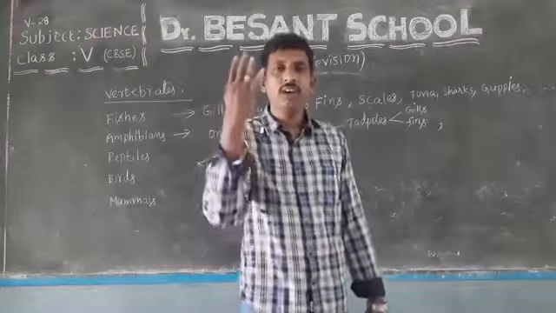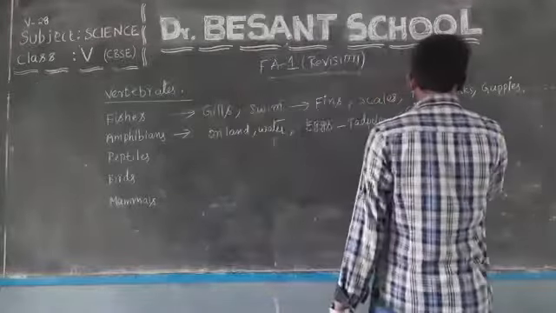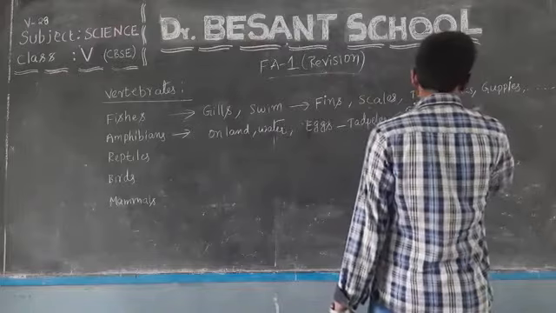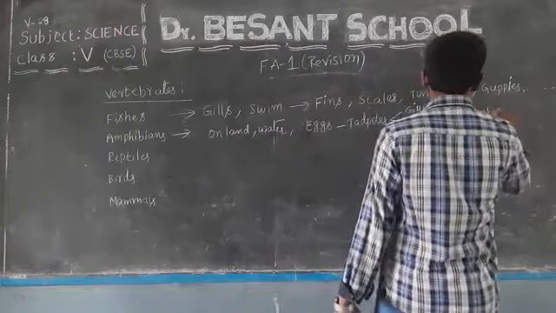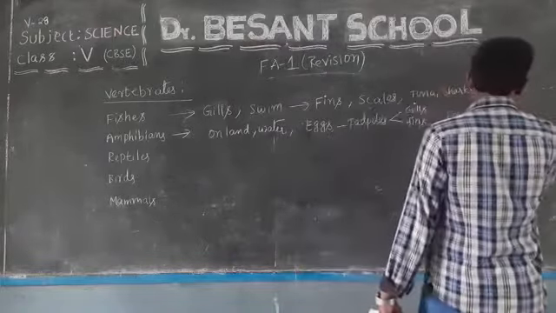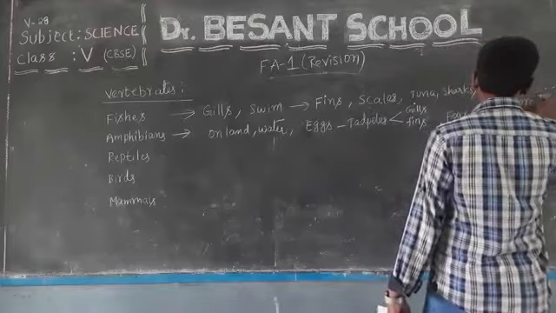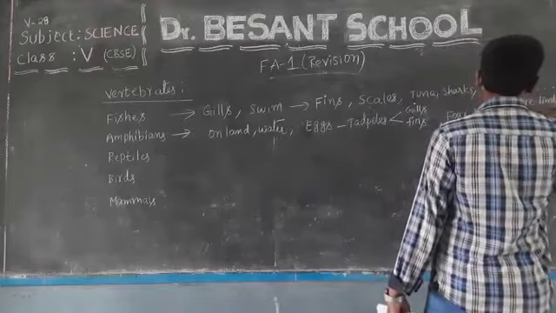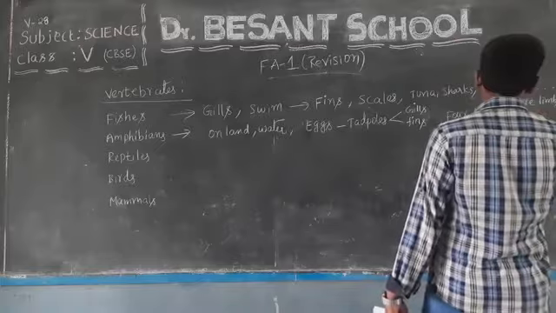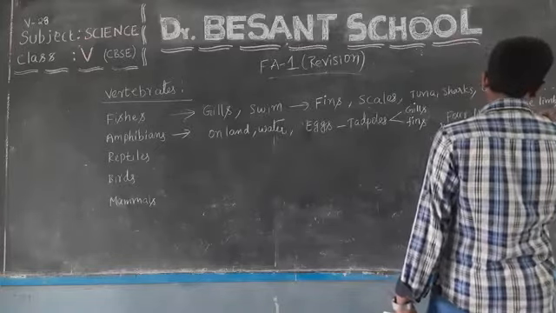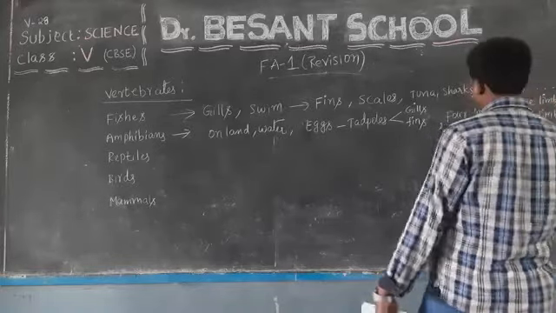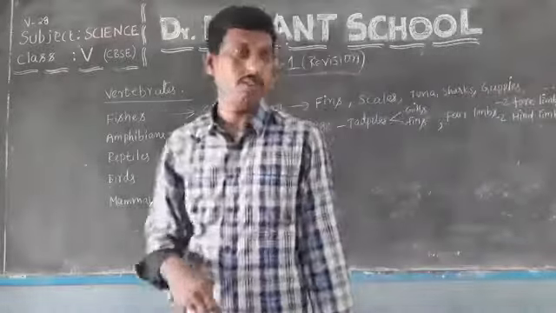How many limbs? 4 limbs. This developed adult frog possesses how many limbs? 4 limbs, in which 2 forelimbs and 2 hind limbs. Fore means front, hind means back. We can have the example: the front and back. Okay.